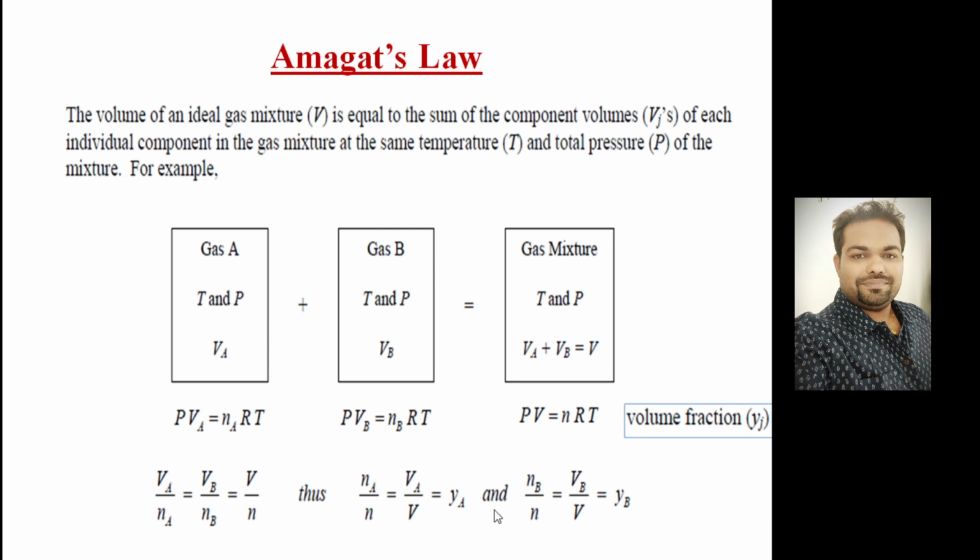If you are expressing the mole fraction of gas A, that will be nothing but volume of A divided by total volume. As we know, the volume is directly proportional to the number of moles, so I can say number of moles of gas A divided by the total number of moles. And this is known as the volume fraction yA. Similarly, you can write yB, the volume fraction of gas B. This is nothing but volume of B divided by total volume, or number of moles of gas B divided by the total number of moles. This is known as the volume fraction of gas B.